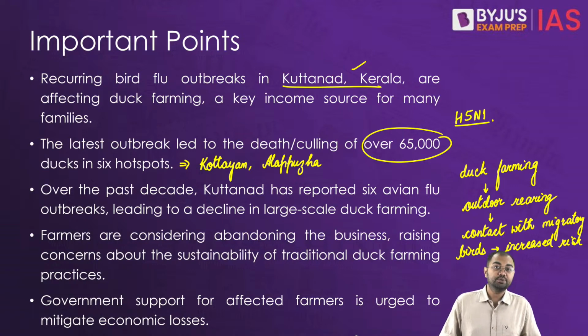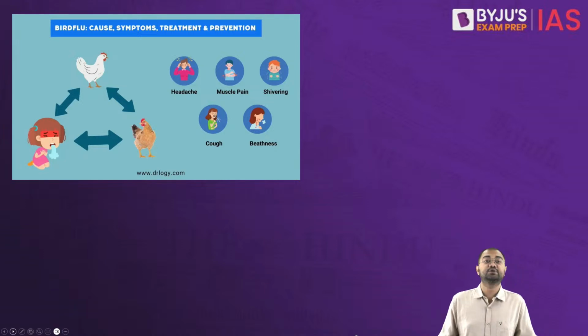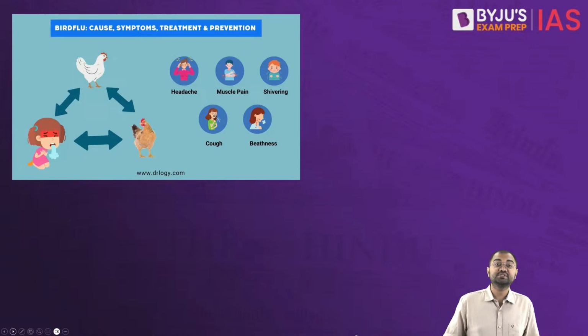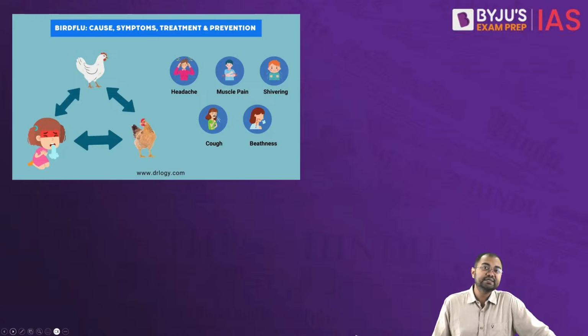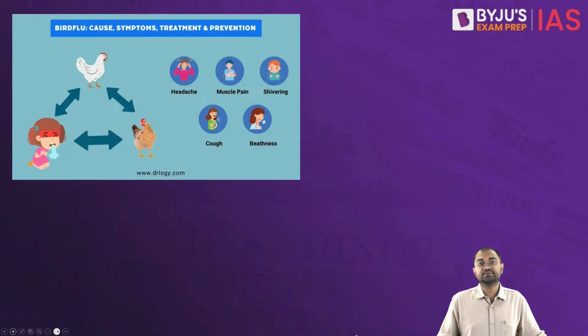Now, when it comes to avian influenza, I'll just give you some details with regard to avian influenza. Now, when it comes to avian influenza or bird flu as we call it normally, avian influenza viruses usually do not infect people.